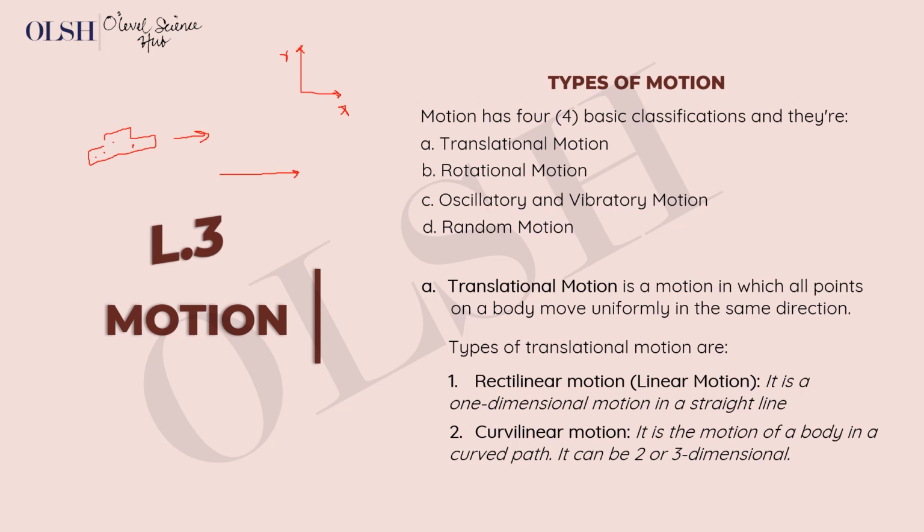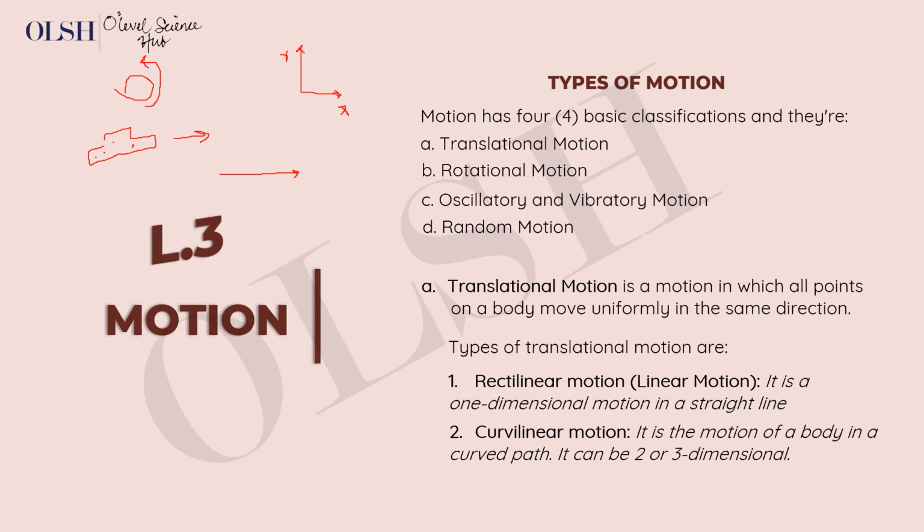Once that is possible, it is one dimensional. But for the curvilinear motion, it is usually two dimensional. For two dimensional motion, it means you can't represent the motion in one axis alone. Let's say, for example, this is a car and it goes around a bend, or this is a roundabout, and this car goes around this roundabout like this.